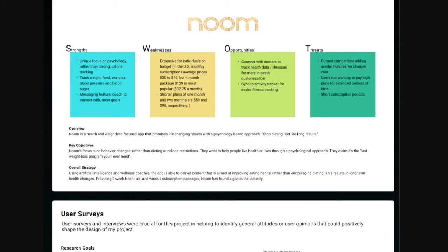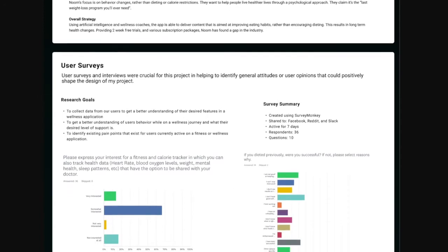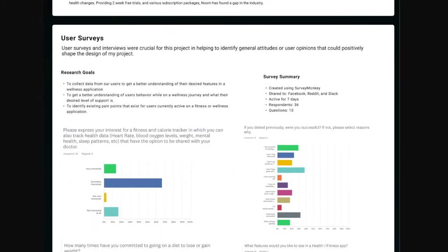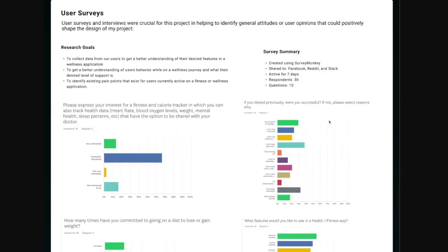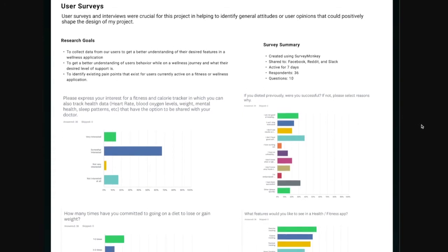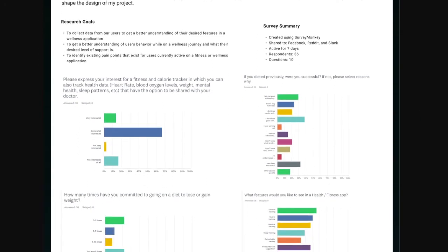Next, I conducted user surveys. This allowed me to gather qualitative information directly from users who might engage with health and wellness apps. User surveys allowed me to reach a larger sample size with 36 total participants. This helped me to gather more qualitative data in a cost-effective way.